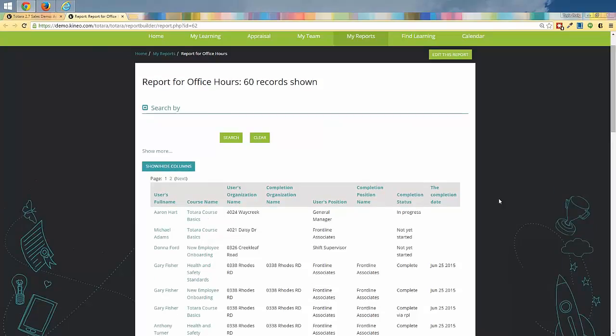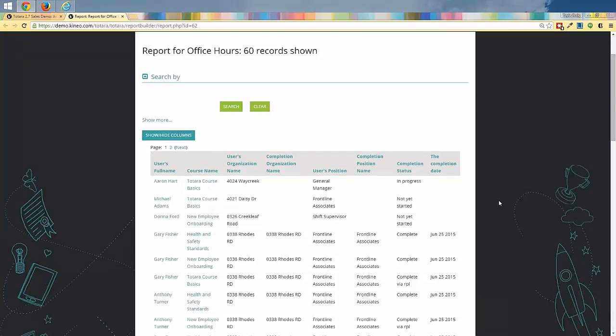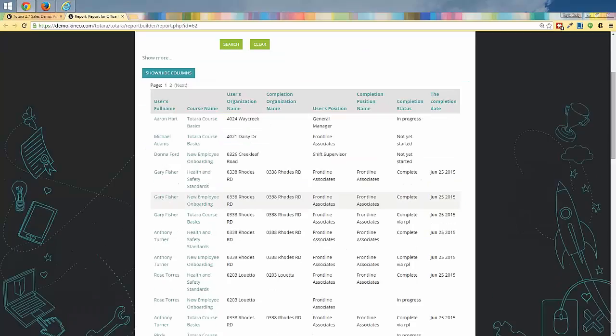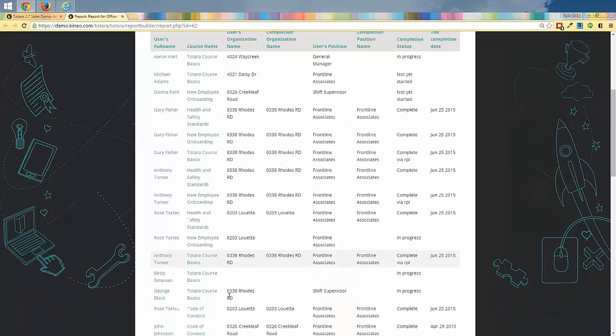Okay, so looking at this from an administrator's point of view, let's get an idea of what we see here. We see 60 records shown. Now, I know that I have like 500 users on my site, but I'm only seeing 60 records. The reason I'm only seeing 60 records is because only 60 people have actually done something on this site. So that would be the reason why I'm seeing such a low number. But I wanted to point that out because we're about to see those numbers change based on who we're looking at it as.